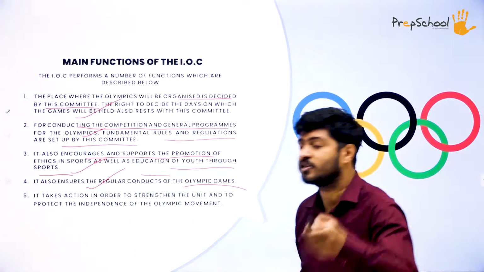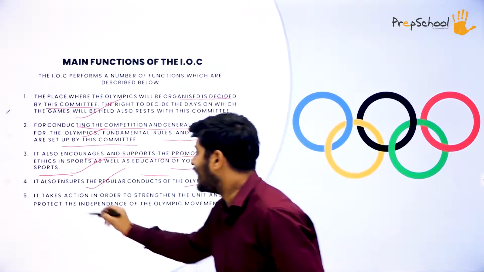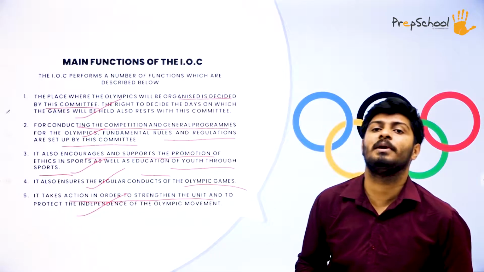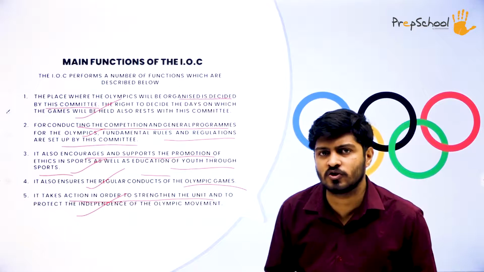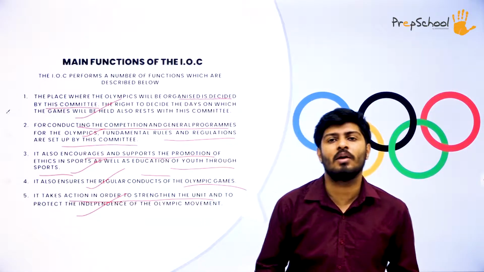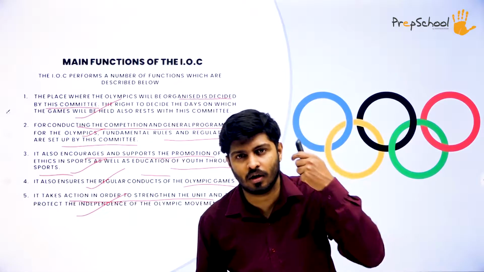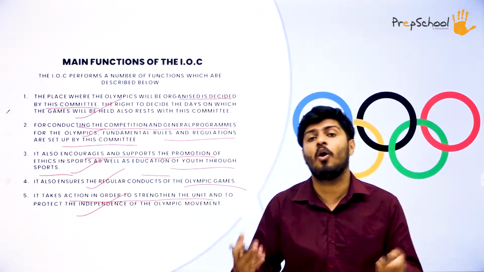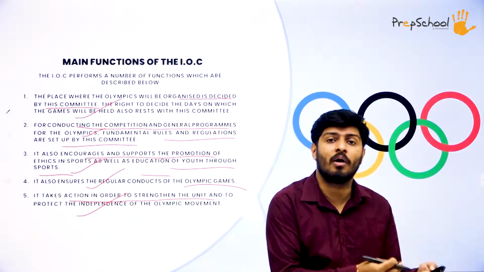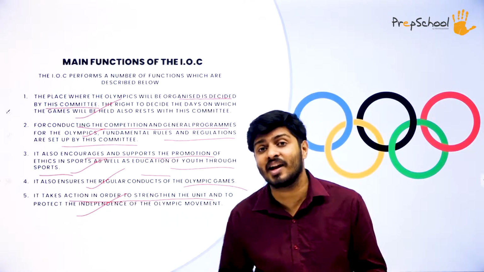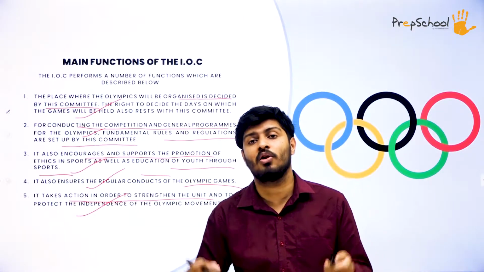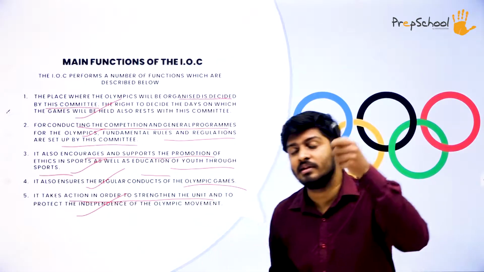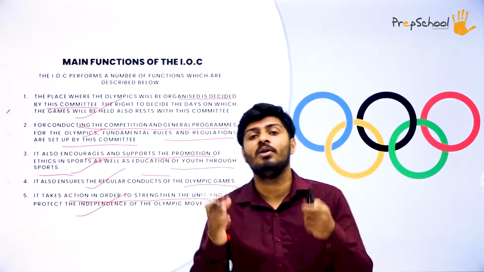Okay, having said that, let's move on to our next point: it takes action in order to strengthen the unity and to protect the independence of the Olympic movement. Whatever situation happens, whatever legal issues or different kinds of problems that the Indian Olympic Association or different countries' Olympic bodies face, or that the whole Olympic event may face at an international level, it is the duty of the International Olympic Committee to resolve that.